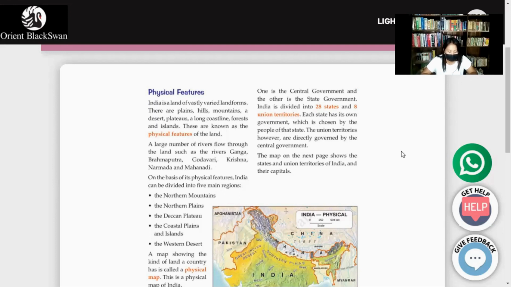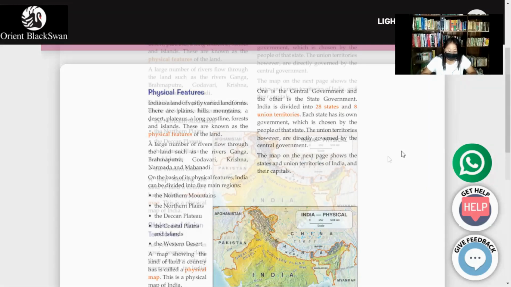Now, states and union territories. There are two sets of government in India. One is the central government and the other is the state government. There are 28 states and 8 union territories. Each state has its own government, which is chosen by the people of that state. The union territories are directly governed by the central government.